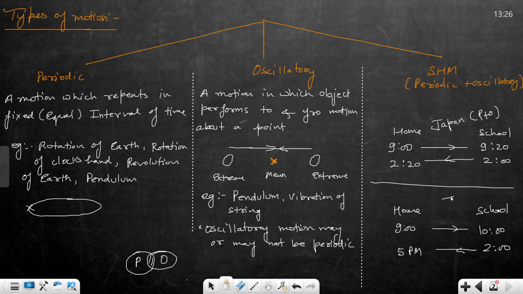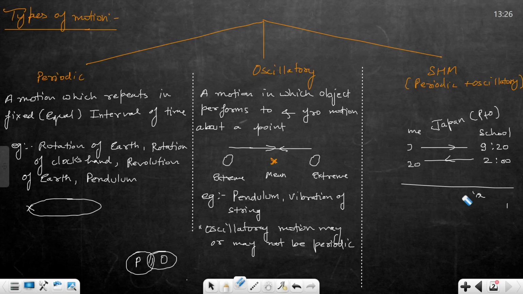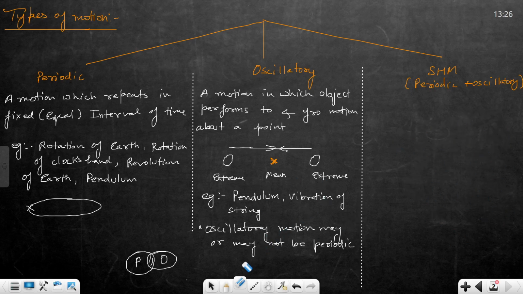So in India it will be only oscillatory motion. Clear है कि नहीं? Now you understand what is periodic plus oscillatory and only oscillatory. Clear? So whenever the periodicity is there, we will call it periodic plus oscillatory. Clear? Yes, sir. Okay. So whenever particle perform oscillatory motion with a fixed interval of time, it will be called periodic plus oscillatory. Clear?